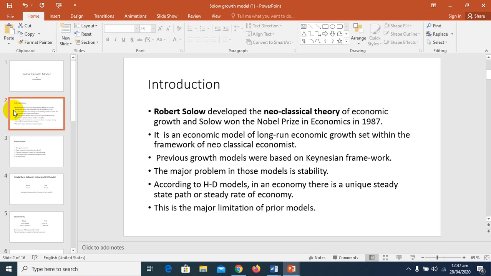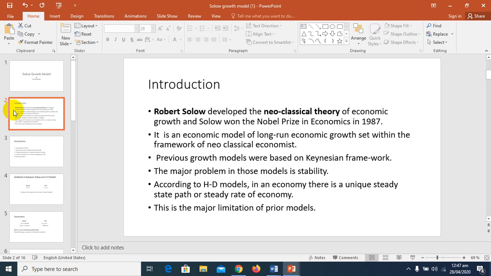So this model basically, as I have discussed here, Solow belongs to the new classical school of thought. That means of course these models are based on long run economic growth. As we have discussed earlier, the Keynesian school of thought focused on short run models, short run static models, but as compared to the Keynesians, the classical school of thought is based on long run models.